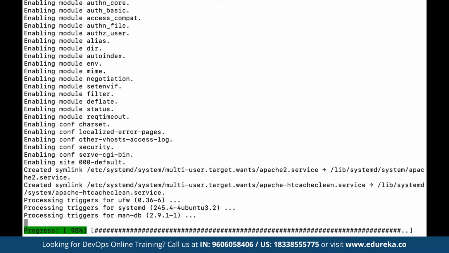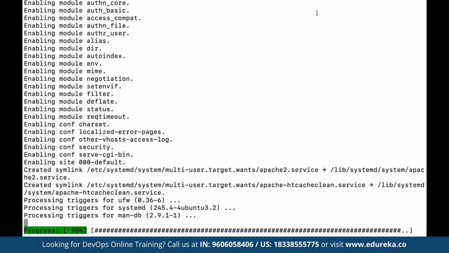Once this Apache server has been successfully installed, we would be able to open up this server in the browser, provided the port access has been given by using the security group. Then we would be able to see the home page of the Apache server.